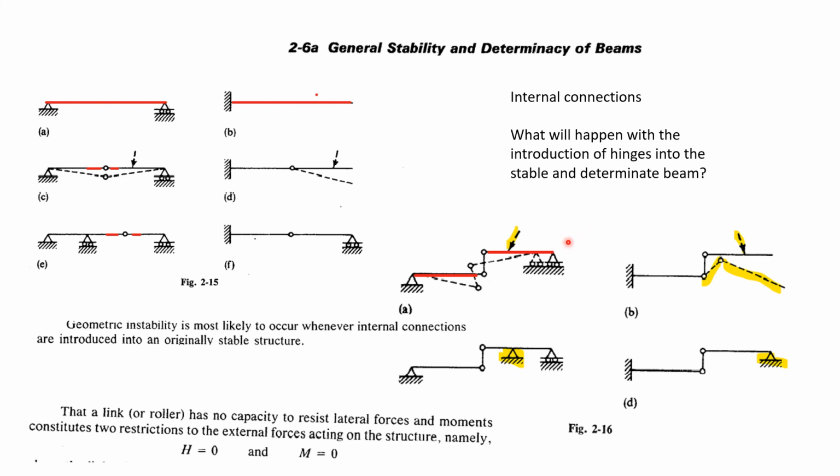If the force is applied like this, it will move like this. It has no restraining moment, so it will move like this, it will collapse. The same way here also, if I apply a load here, what will happen? About this point it will rotate, like this. So the link roller has no capacity to resist lateral forces or moments.